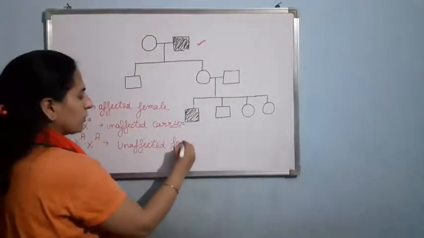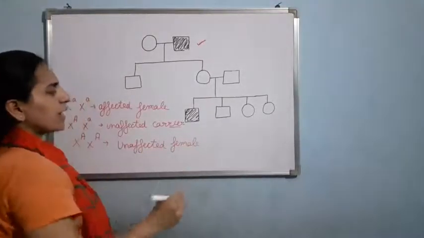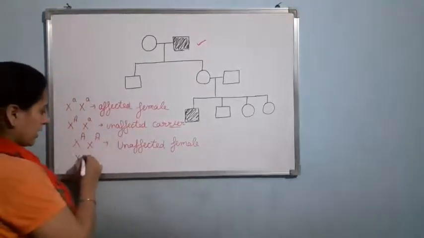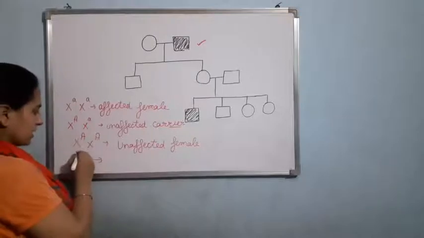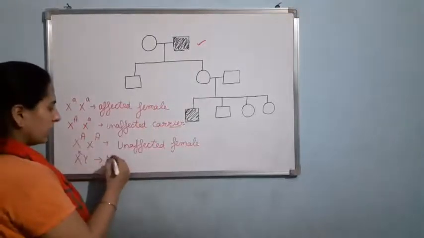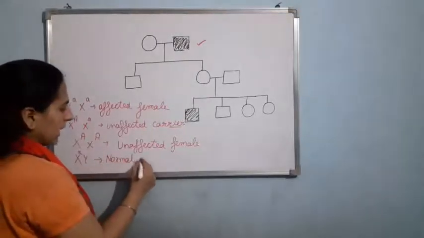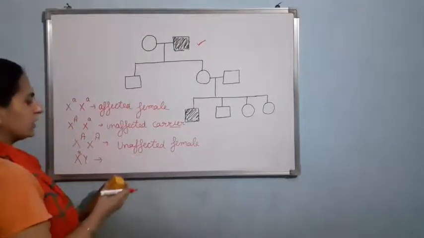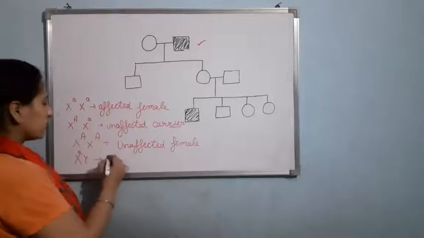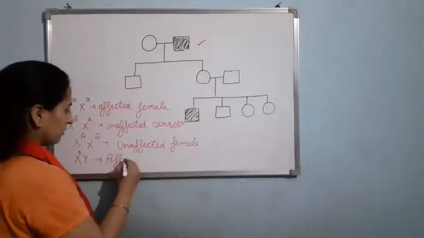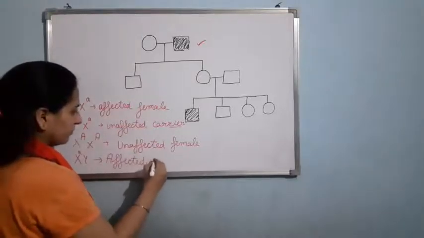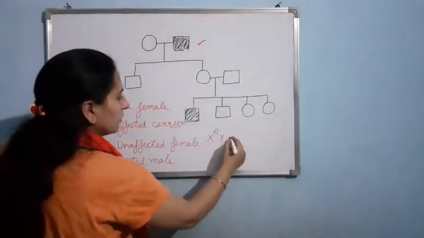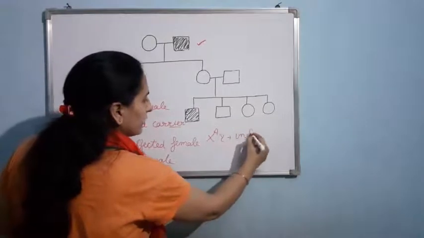Now if I talk about the males, they are having XY genotype. X small a Y will be affected male, as we are talking about the recessive trait and small a is there. And if X capital A Y is there, it will be unaffected male.